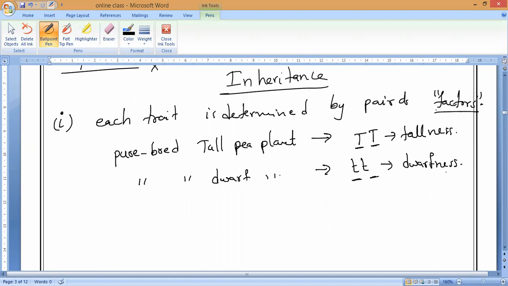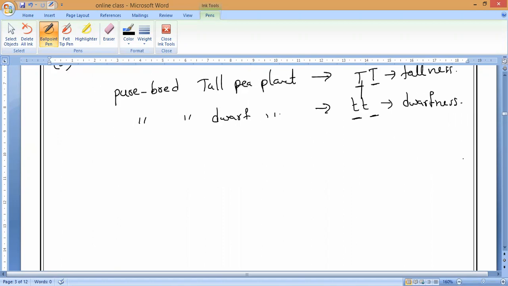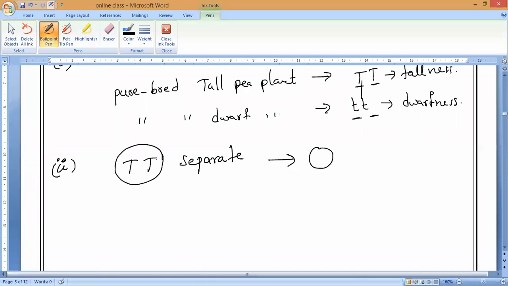Okay, guys. So now, when it is forming the gametes, the factors of inheritance of tallness, this TT will separate into what? It separates into 2 gametes. See here, a single one is containing TT. When it is separating into 2 gametes, it will come as 1 T and another T. When it is forming the gametes, that is what is called the law of segregation. Yes or no, guys? Please respond. Yes, sir.